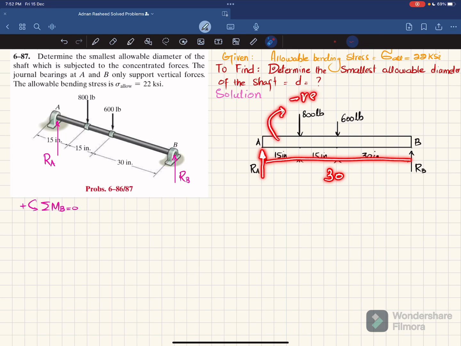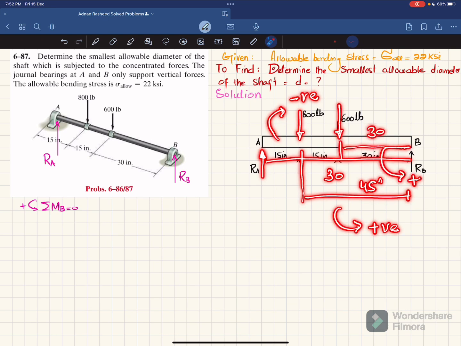This is producing clockwise moment, so it will be negative. The second moment will be due to this 800 and the perpendicular distance is 45 inch and this is producing counterclockwise, so it will be positive. The third moment will be due to this 600 and perpendicular distance is 30 inch and it is also producing counterclockwise, so it will be positive.